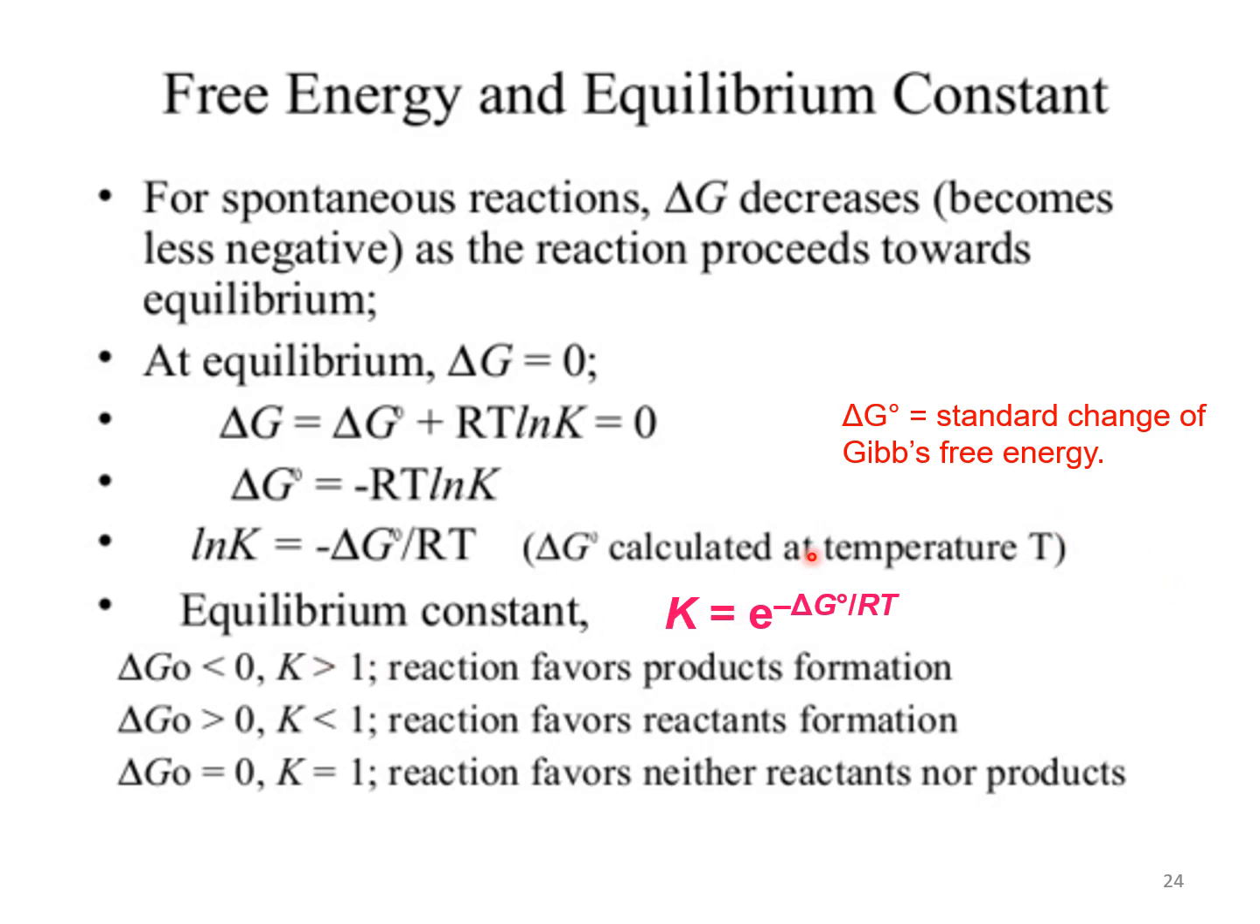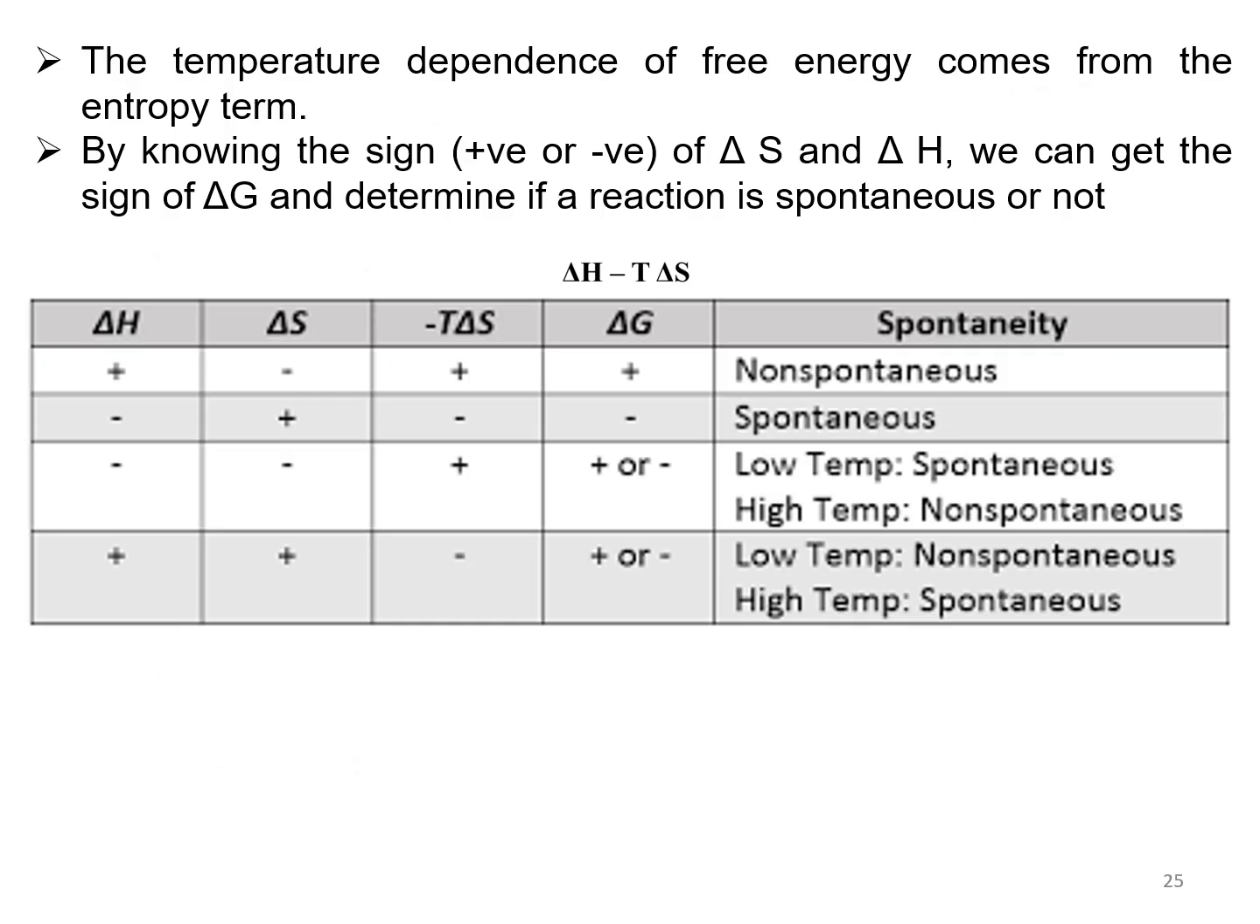K is known as the equilibrium constant. When delta G naught is less than 0, K is greater than 1, and the reaction is favored towards the product. When delta G naught is greater than 0, K is less than 1, and the reaction is favored towards the reactant. When delta G naught is equal to 0, K is equal to 1, and the reaction favors neither reactant nor product. The temperature dependence of free energy comes from the entropy term.